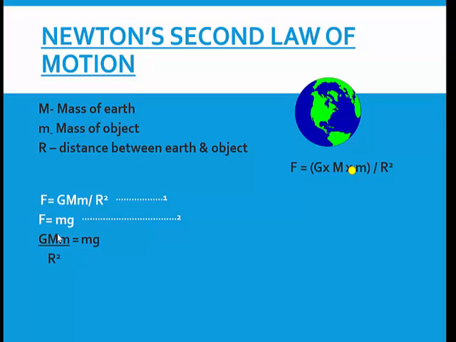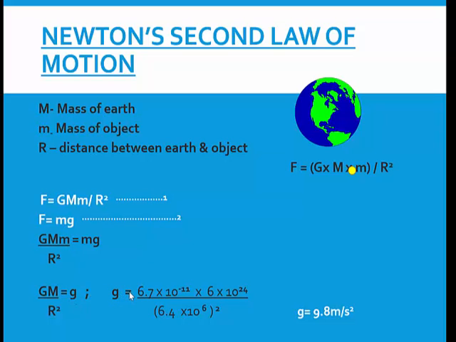In this equation, I can cancel this small m on the left hand side and small m on the right hand side, isn't it? I can cancel these two small m because they are same. What I will get is capital G and capital M upon r square is equal to g, because both the small m's are now cancelled. So I got the value of g. This is g, acceleration due to gravity.